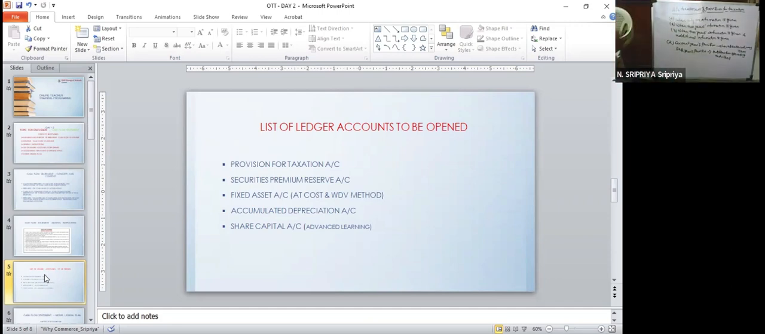Outflow from operating activities. In case in that question, suppose you have tax refund, then you have to take the net effect of tax refund. That is, amount of tax to be paid minus tax refund will be shown as outflow from operating activities.